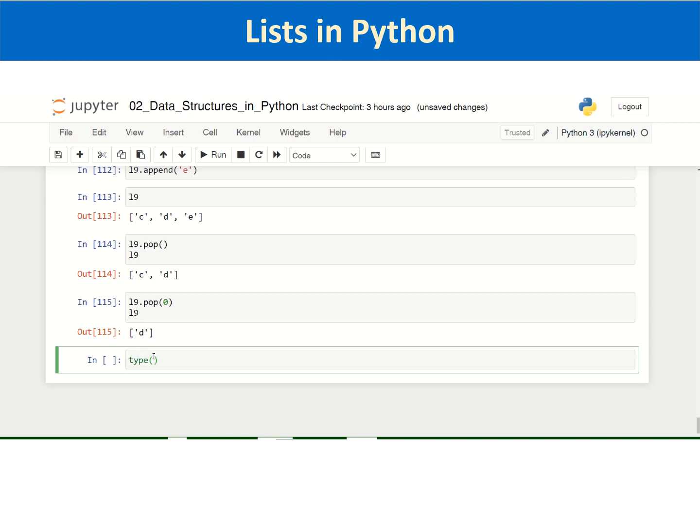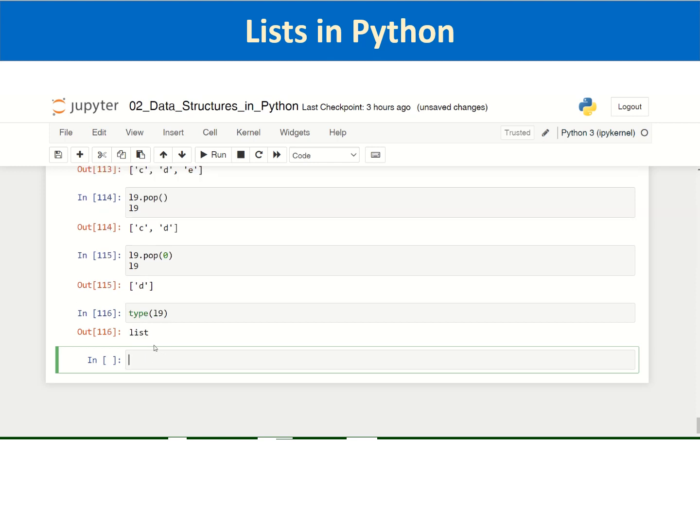Just to check, in case of a tuple, with one element Python was not interpreting it as a tuple. I don't think it is the case with lists. Even lists can have one element. In a tuple with one element, if it is an integer, it is seen as an integer only, and if it is a string, it is seen as a string only. It was not seen as a tuple unless you insert a comma after the element. It is not the case with lists. So that is about the pop list method, and we have seen insert, pop, and append.